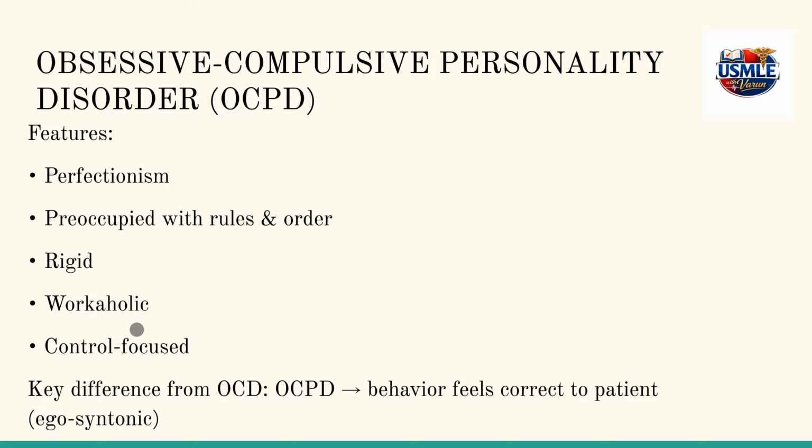They are mostly workaholic and controlling in nature, and they always tend to control people around them. They identify themselves as perfectionists. They're always rigid, obsessed with rules and orderly behaviors. The key difference from OCD is that for OCPD patients, their behavior feels correct to the patient.